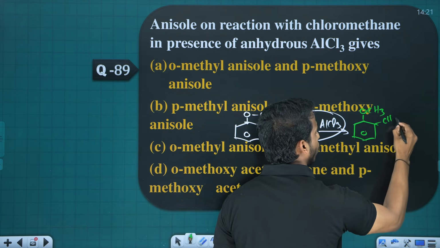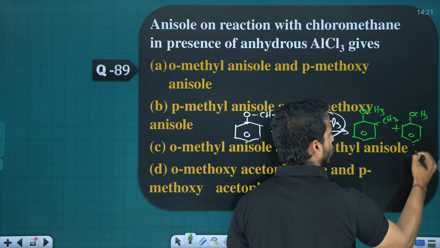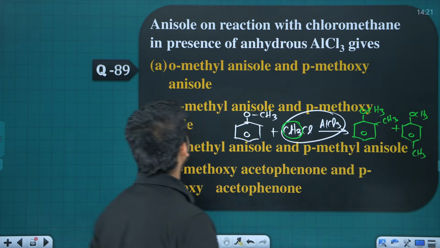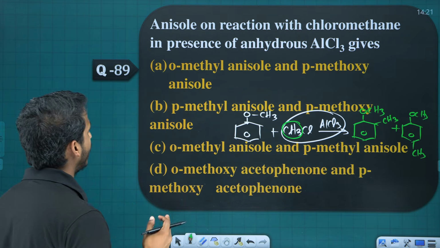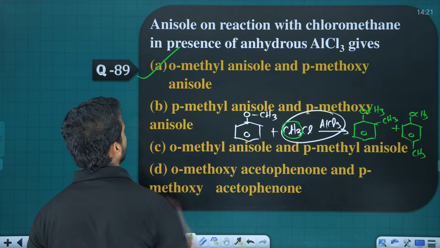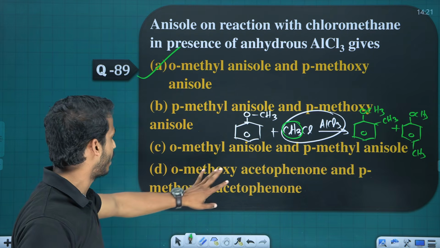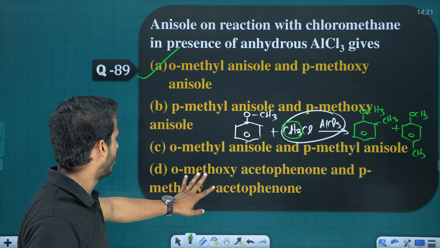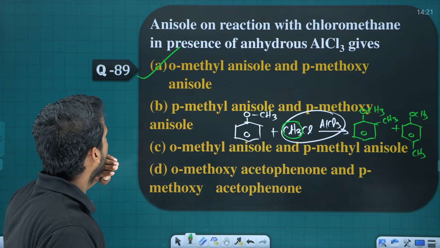So you will get ortho-methyl anisole and para-methyl anisole. Ready? So the question: anisole treated with this compound, ortho-methyl anisole and para-methyl anisole are formed.